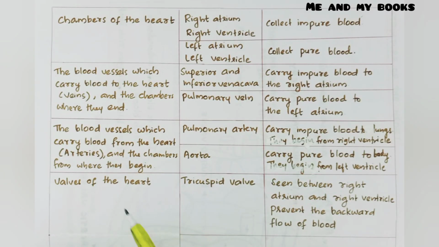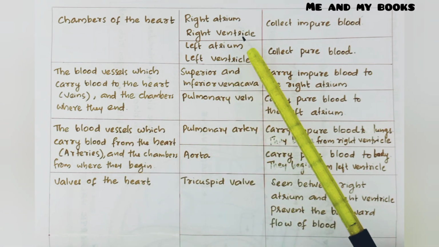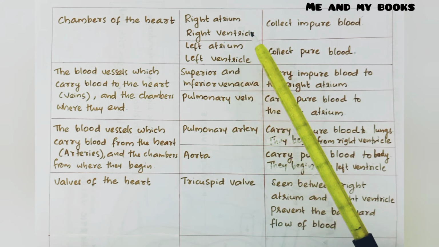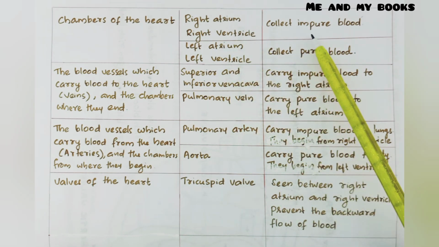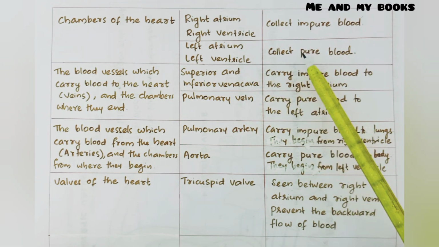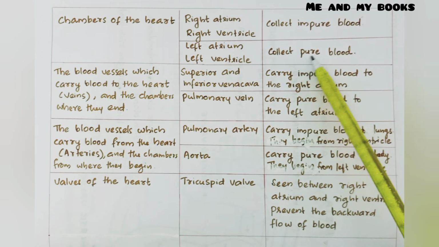That is chambers of the heart. Which are the chambers of the heart? Right atrium, right ventricle, left atrium, left ventricle. Right atrium and right ventricle collect impure blood. Impure means carbon dioxide rich blood. And left atrium and left ventricle collect pure blood. Pure means oxygen rich blood.